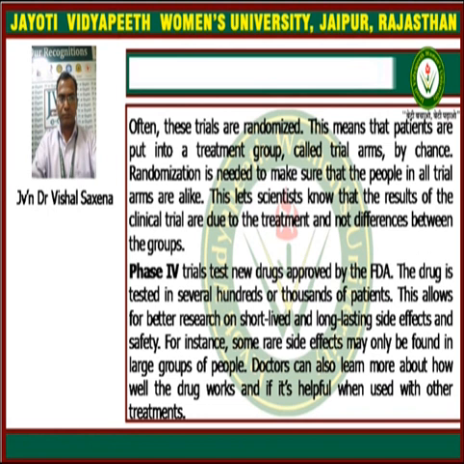This means that patients are put into a treatment group called trial arms by chance. Randomization is needed to make sure that the people in all trial arms are alike. This lets scientists know that the results of the clinical trials are due to the treatments and not differences between the groups.